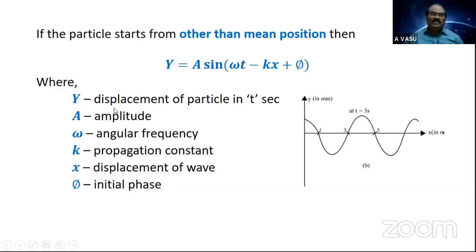Here, y is the displacement of the particle in t seconds, a is the amplitude, that is the maximum displacement of the vibrating particle, omega is angular frequency or angular velocity of the vibrating particle, k is the propagation constant, and x is the displacement of the wave in a time t. Phi is the initial phase. If the particle starts from origin, then phi equals to 0. If the particle starts other than mean, then phi can be taken with any value.